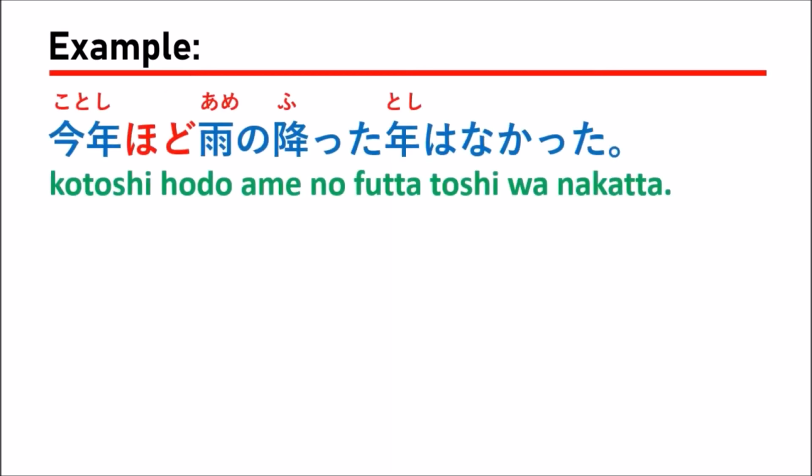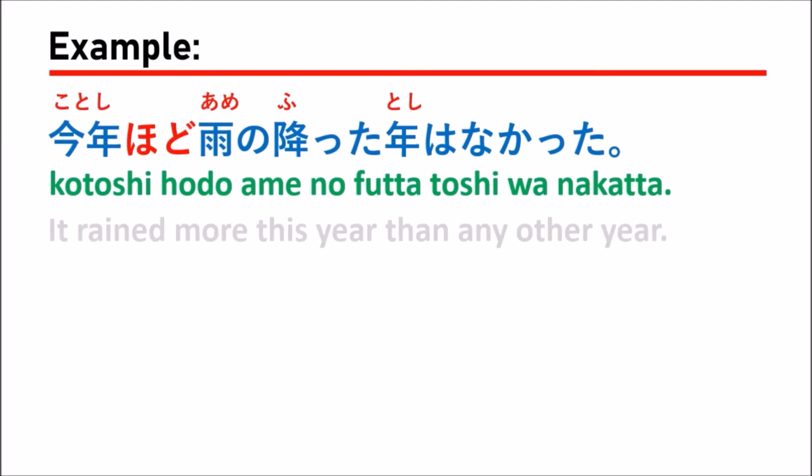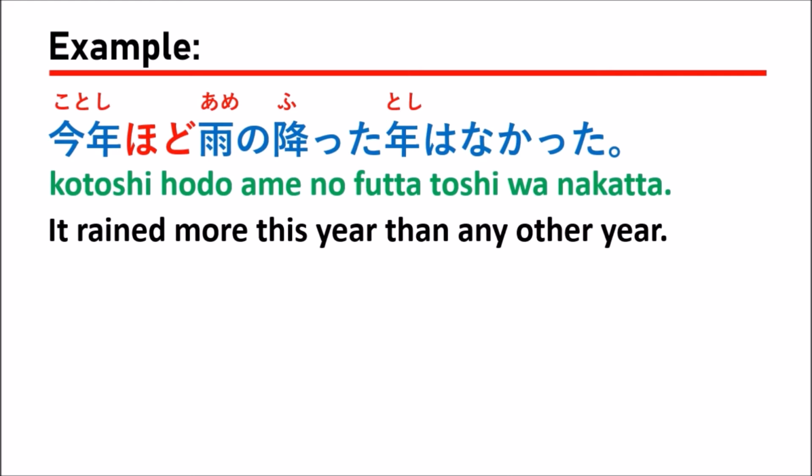The next, 今年ほど雨の降った年はなかった。This means it rained more this year than any other year. 今年ほど雨の降った年はなかった。今年 means this year, right?